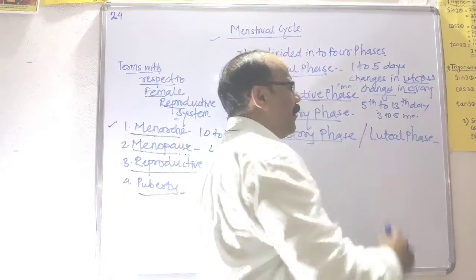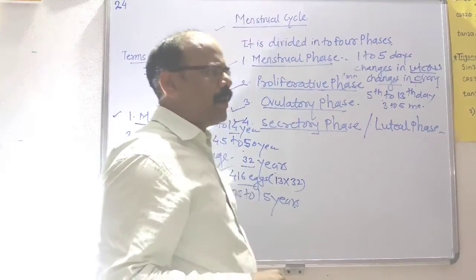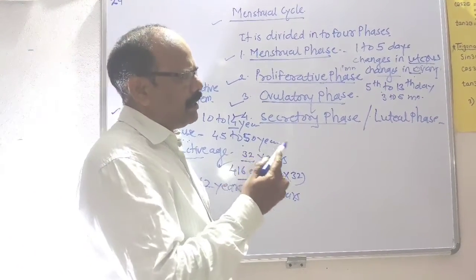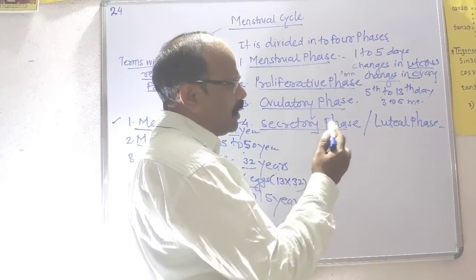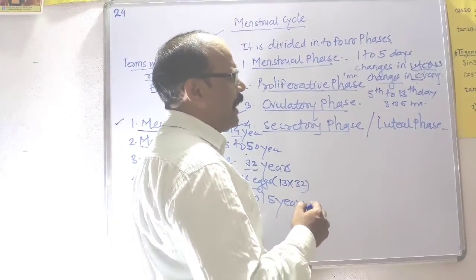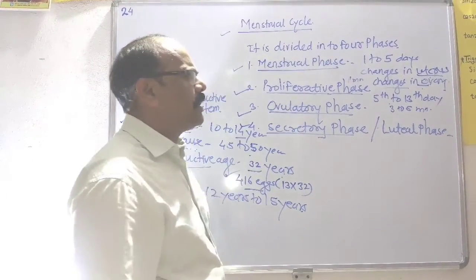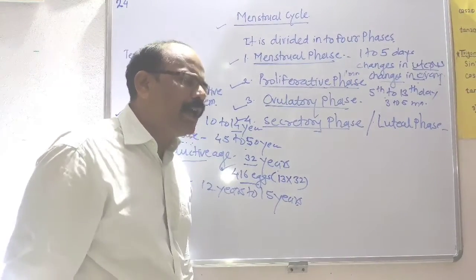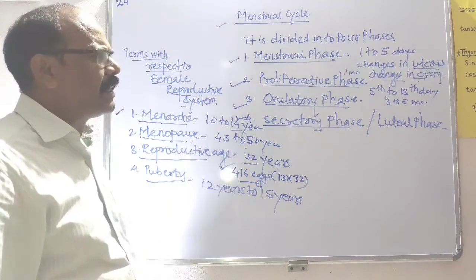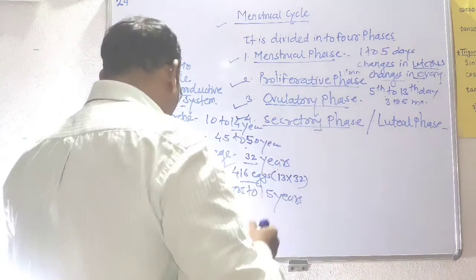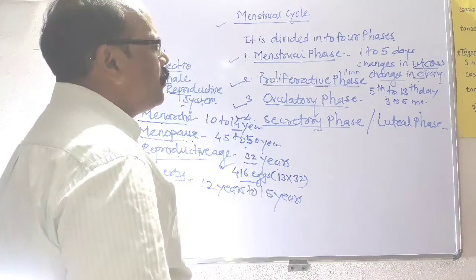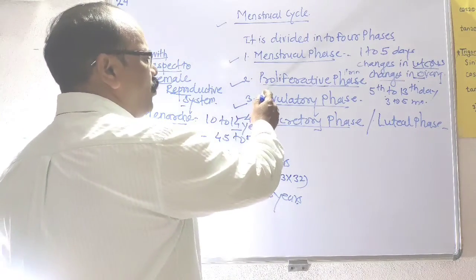The endometrial wall will be repaired, and along with it, the network of blood capillaries also starts repair in the inner wall of the endometrium. Under the influence of the hormone estrogen, the repair of the endometrial wall takes place up to the 13th day of the menstrual cycle, and the mature Graafian follicle is formed. Uterine glands become glandular and vascular in the proliferative phase.